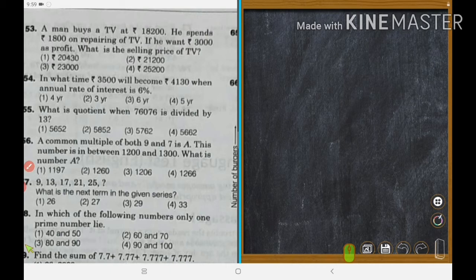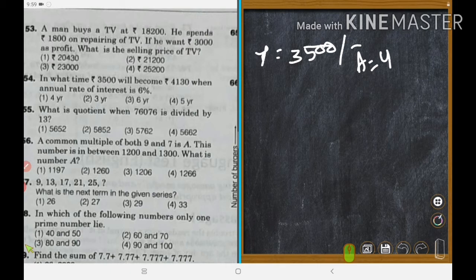Number 54. In what time will 3,500 become 4,130? This is the principal. P is the principal, that is Muladhana. In what time will 3,500 become 4,130? That is A, amount, Samala Sudha.